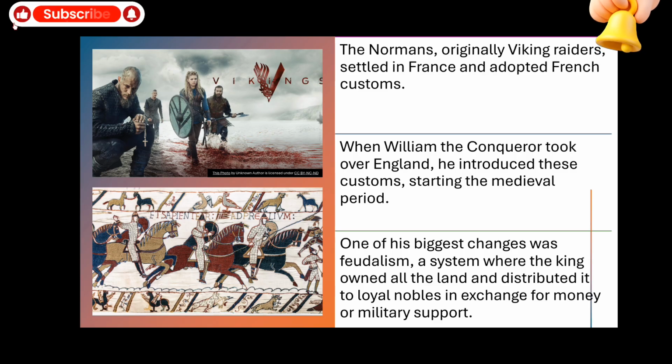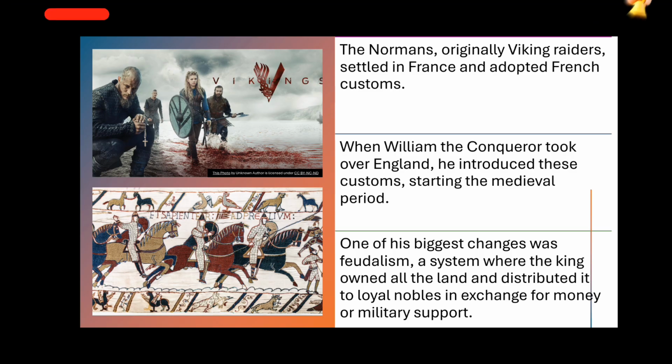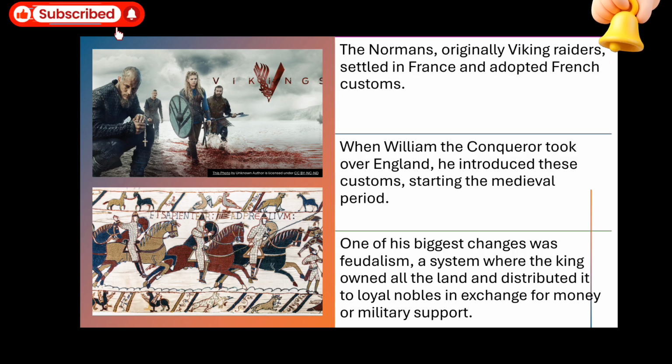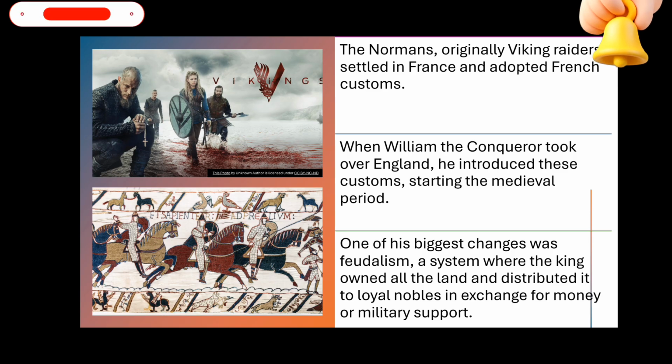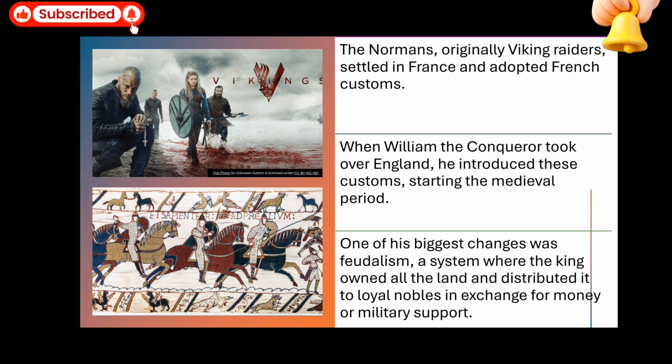In feudalism, all the land belongs to the king, and the king keeps some of the land for himself, and the rest he distributes among the loyal nobles. In return, these loyal nobles provide money and military to the king, right?